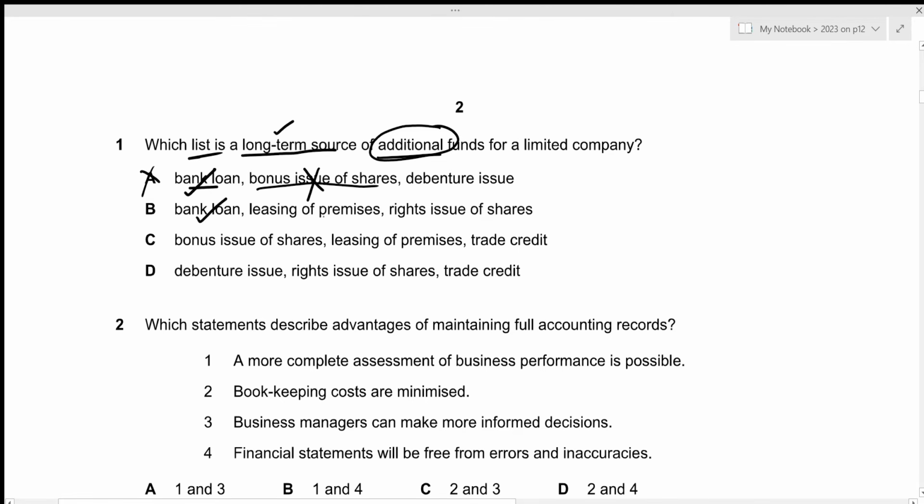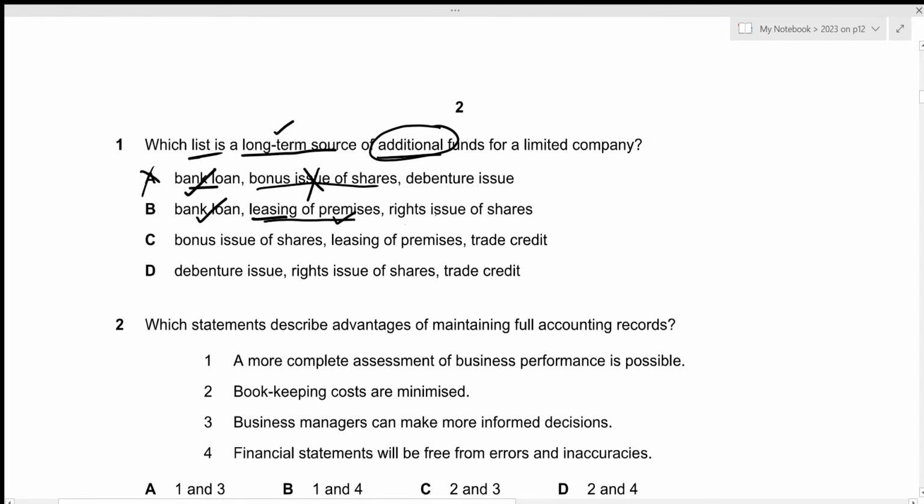Then we have the leasing of premises. Remember that premises is our non-current asset, which means that it will be utilized by the limited company for a period of more than 1 year. And we're talking about leasing, which means that we are essentially utilizing the premises that will belong to some other party. So this is definitely additional fund, which is correct.